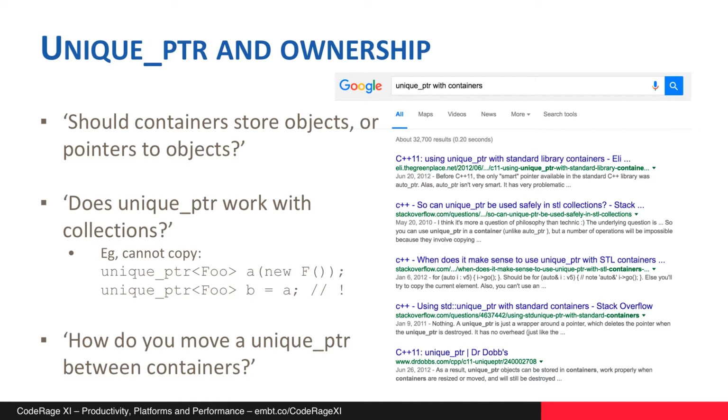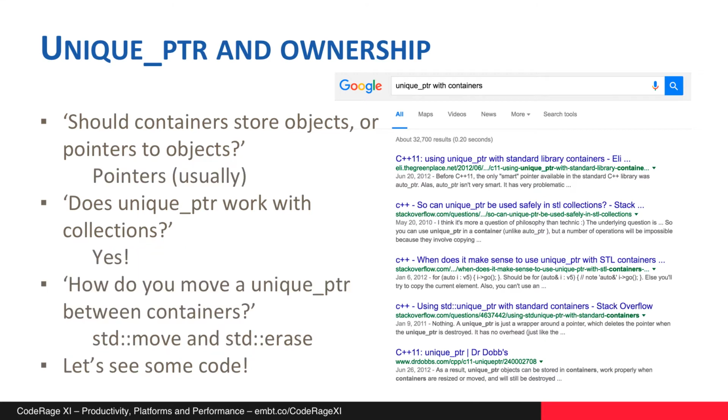You can see there's a screenshot of a quick Google search that I did, unique pointer with containers. The top 4 results are all Stack Overflow questions, people asking variations of these kinds of questions. And the 5th is an introduction to unique pointer and discusses the same topic. So it's something that a lot of people really want to find out about. So here are the answers.